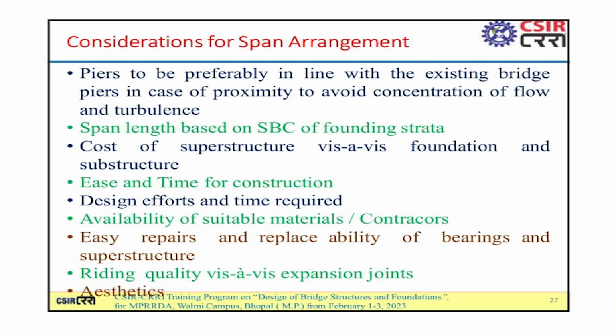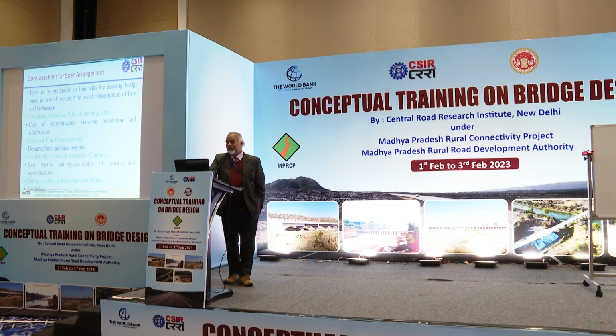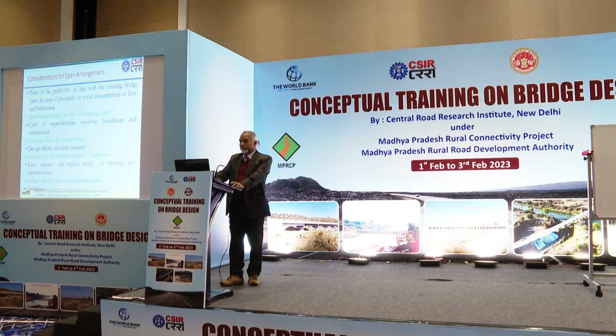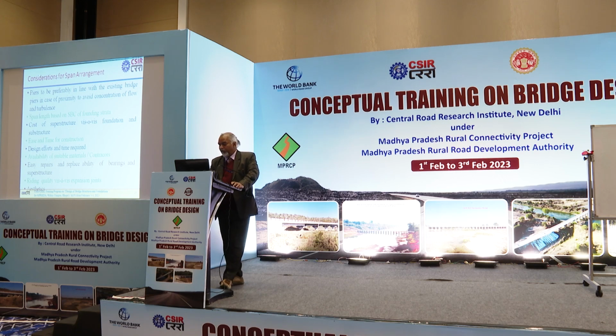What should be considered for span arrangement? What should be the span of that bridge? Piers to be preferably in line with the existing bridge piers, if possible, to avoid concentration of flow, and substructures and turbulence. Span length based on safe bearing capacity of foundation strata, cost of superstructure vis-a-vis foundation and substructures needs to be assessed, and ease and time of construction, design efforts and time required, availability of suitable materials and special agency in that particular area where the bridge needs to be constructed, and easy repairs and replaceability of bearings and superstructures, and riding quality with respect to expansion joints.